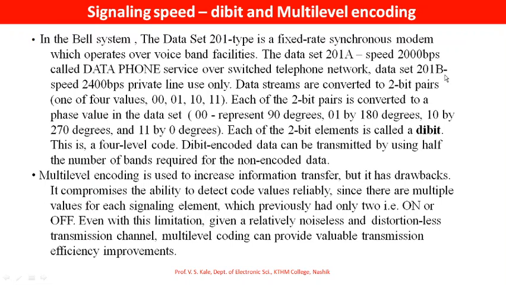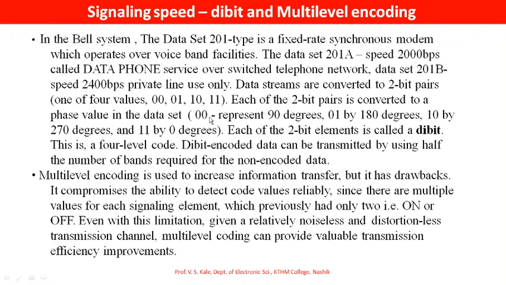Data set 201B, this type speed is 2400 bits per second, are called as private line and used only for that. The data streams are converted to 2-bit pairs. One of these 4 values: 00, 01, 10, 11.